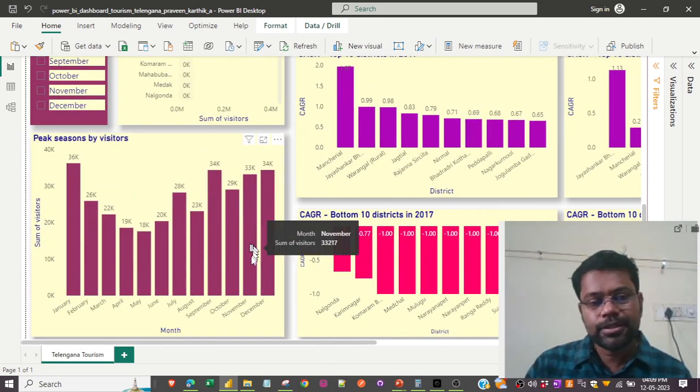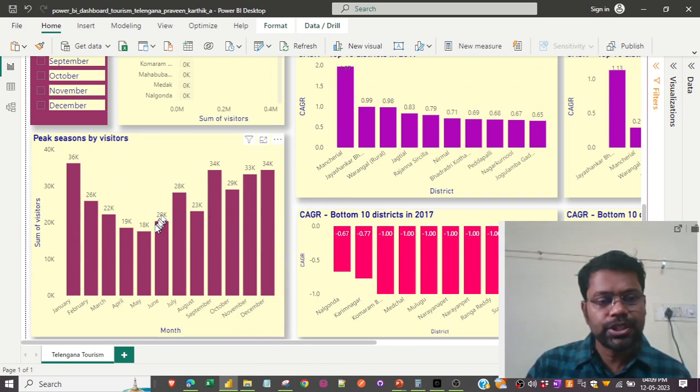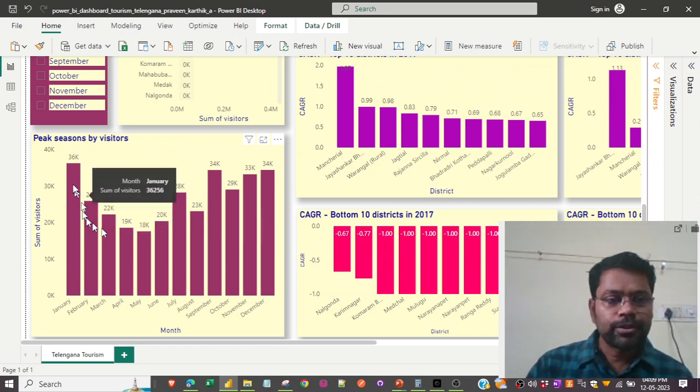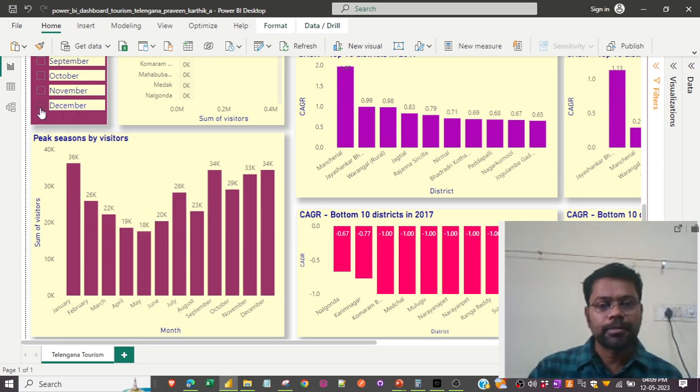And this is another graph. So this is a widget that is given based on the month across the sum of visitors. So I can definitely filter it by December. See, if I want to see only for December, I clicked on this filter December.